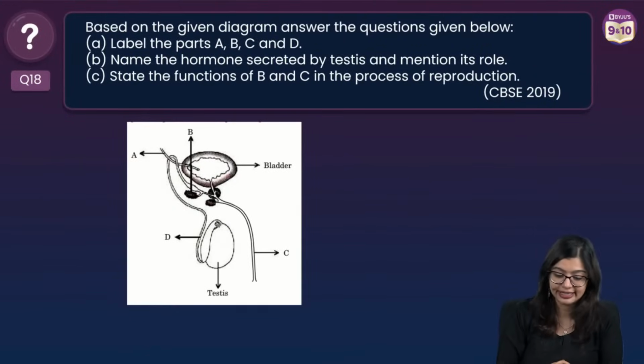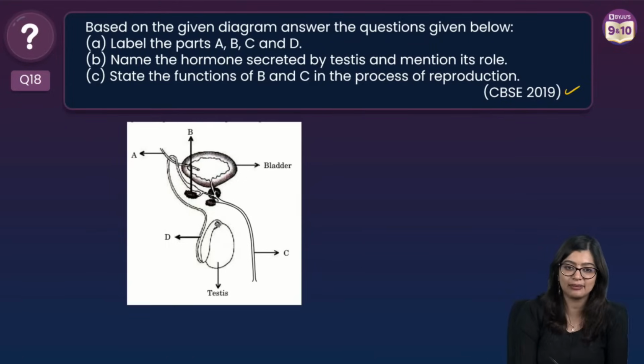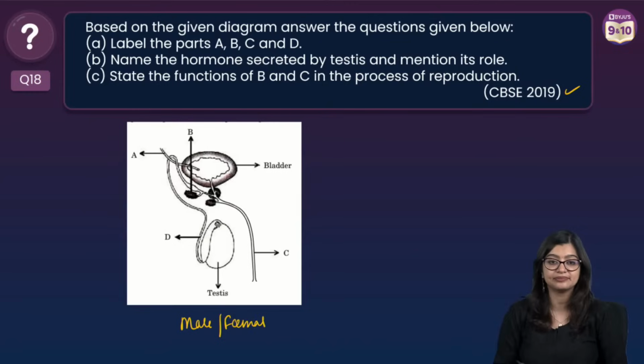Now let's go on to the next question, which came in 2019. This is a diagram-based question. So we have a diagram of a reproductive structure given to us. Quickly tell me, is this a male reproductive structure or female reproductive system?